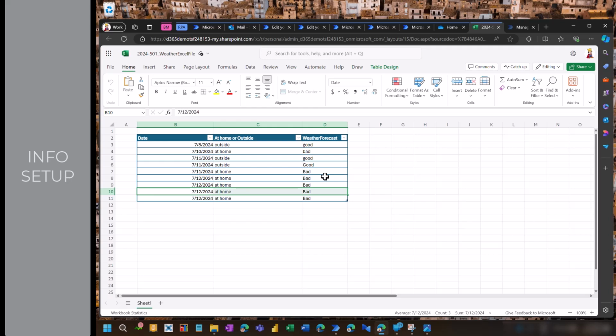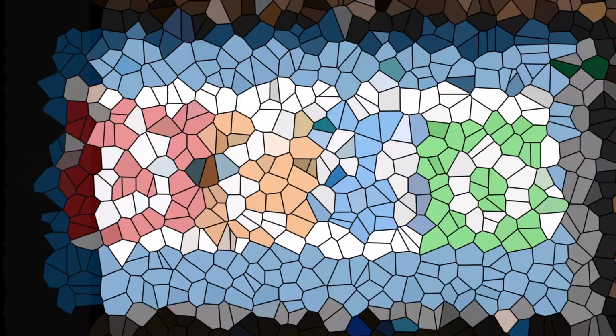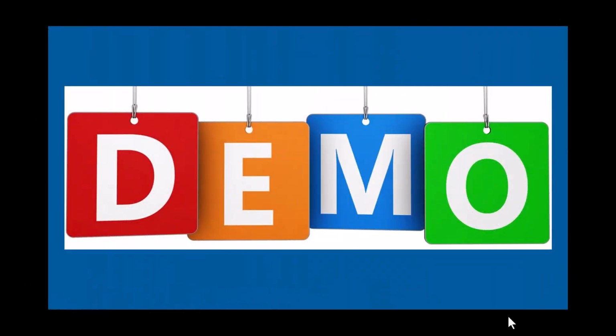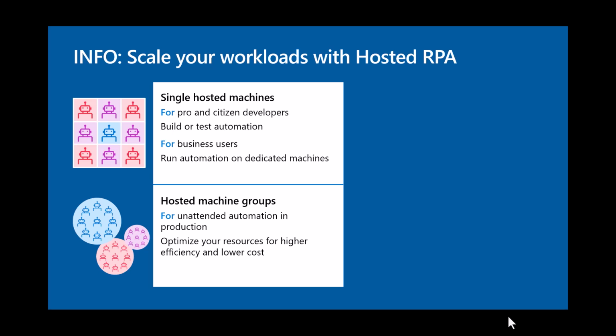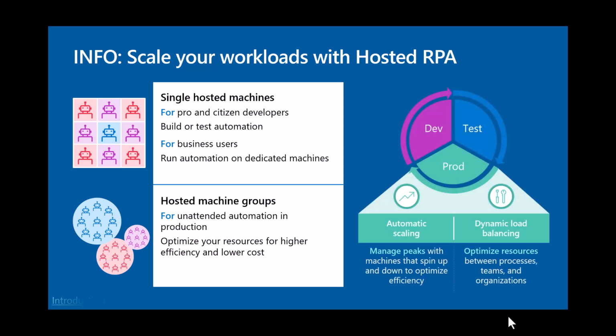Let's go back to my PowerPoint for some important remarks, because there's something you should be aware of. Okay, so after this demo, let's have a look at what I want to share in addition. First thing is hosted RPA flows. If you have never done this, check out the following site. Here at the bottom I have a link included that explains when you can use single hosted machines, for example, for development and testing, and when you can use hosted machine groups.